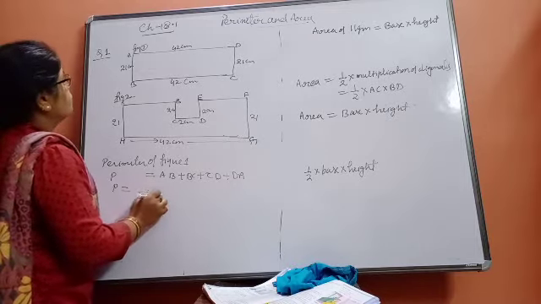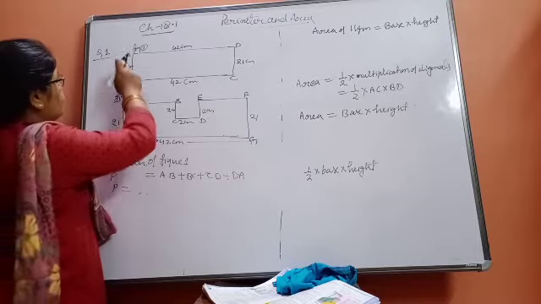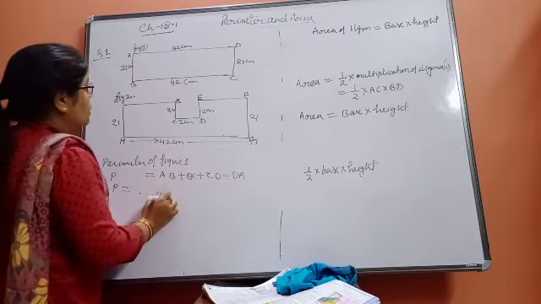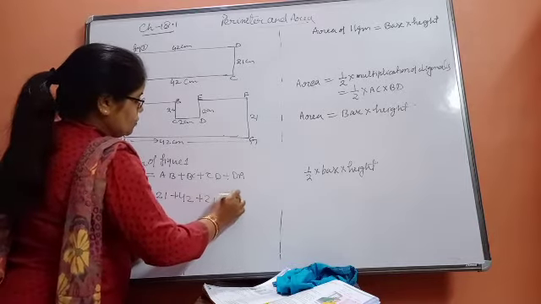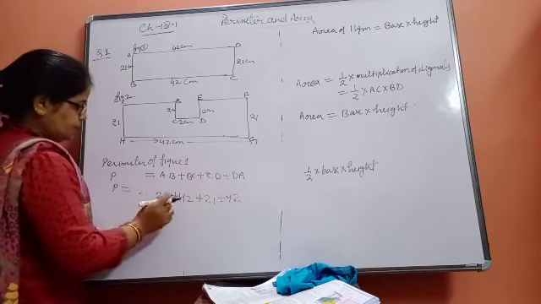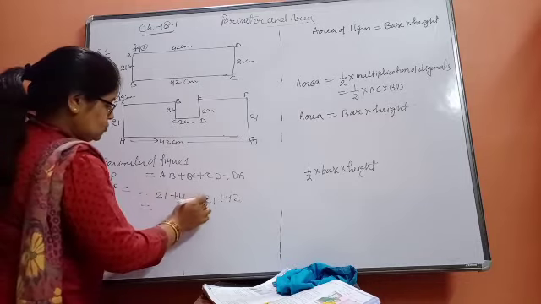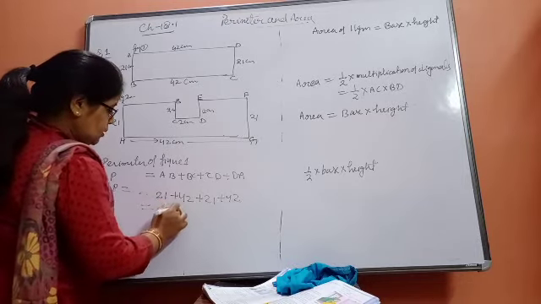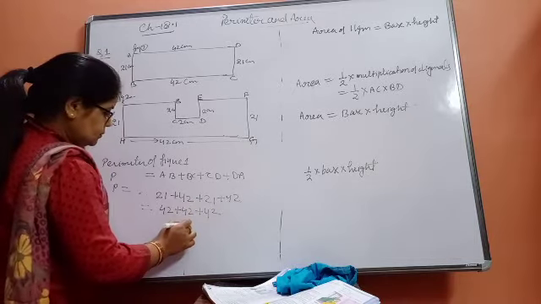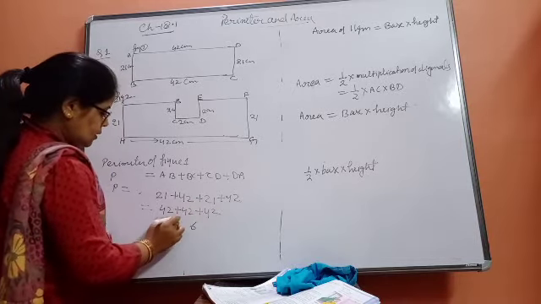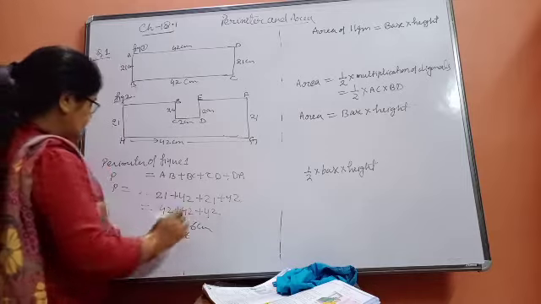No, sorry, 21 I have written. According to my figure, AB is 21. 21 plus 42 plus 21 plus 42. It will be, beta, 21 plus 21 is 42, 42 plus 42, plus 42. Okay. 126 centimeter will be its perimeter.